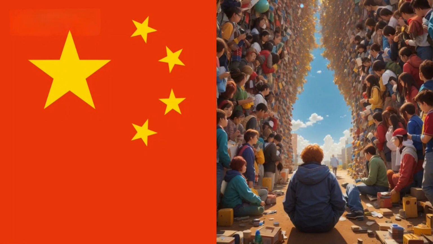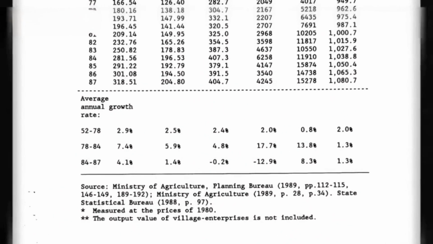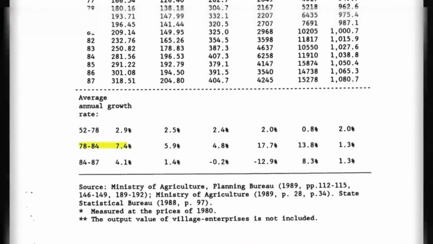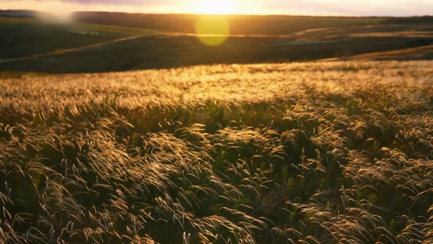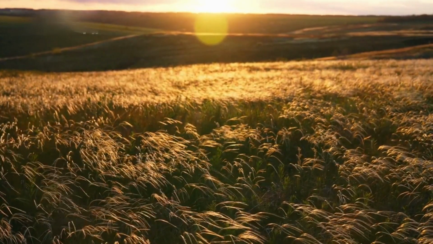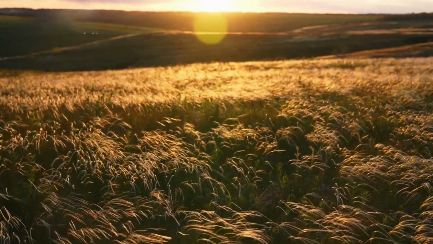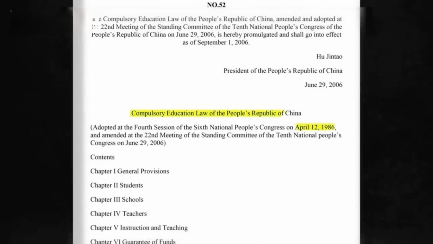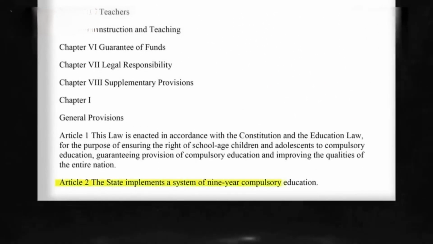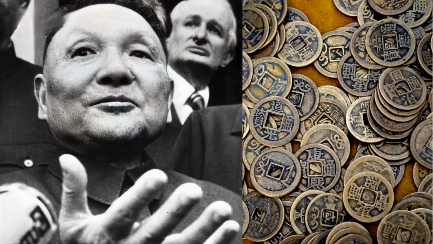Because of all these policy measures, millions of people started coming out of poverty and people's lives started changing. Between 1978 and 1984, on average, agriculture output in China increased at the rate of 7.4%. The grain production in China doubled between the late 1970s and mid-1980s. Because of this, in 1986, a compulsory education law was introduced by the government. For 9 years, free and compulsory education for every child in China. After that, the government started spending on people consistently.